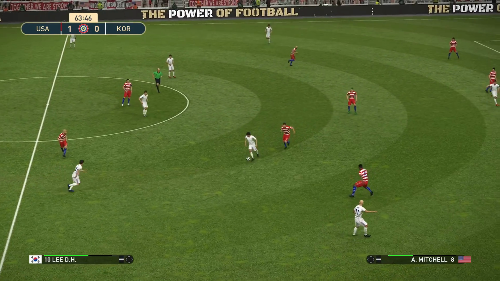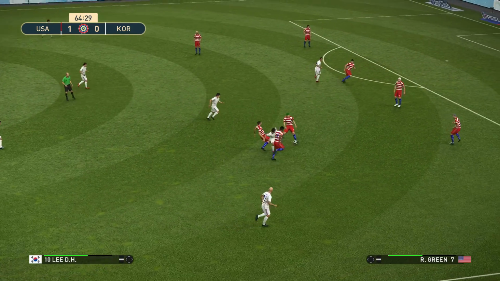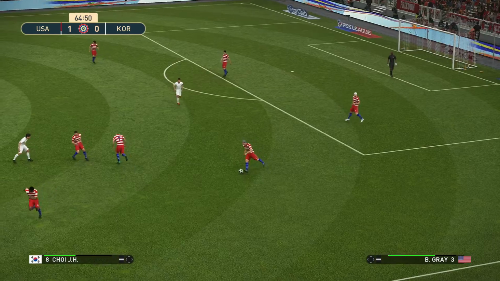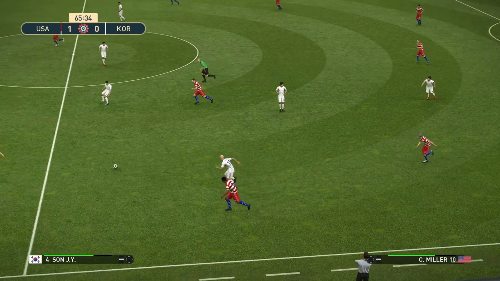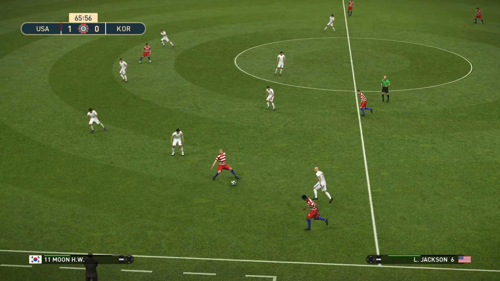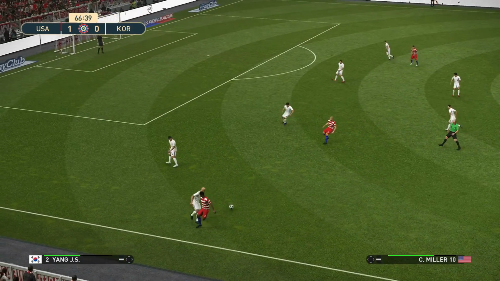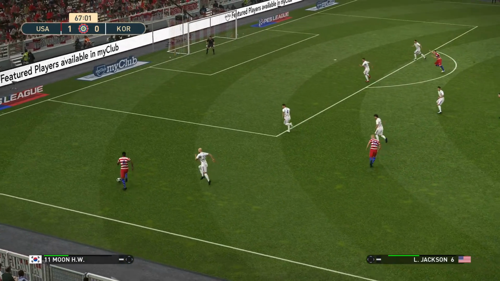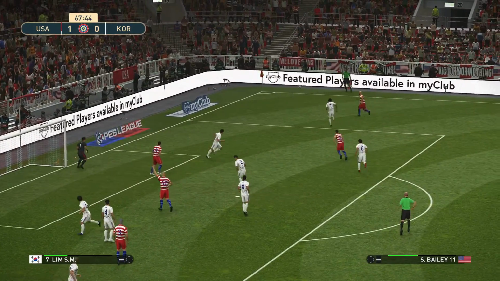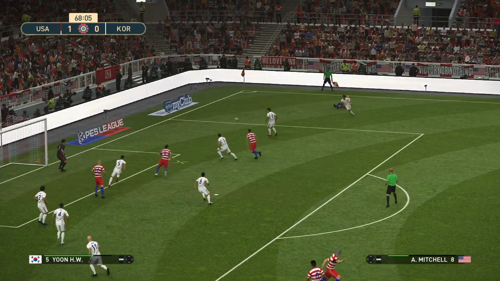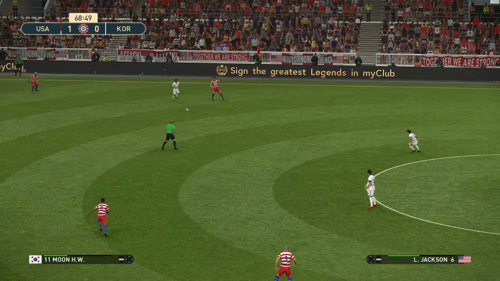Yang, Lee, Moon, Gray, Jackson, back to Gray, Jackson again, Miller, and he plays it out to Jackson once more. Jackson with a cross, and it's headed clear. Fall to Bailey. Bailey gets the cross in, and once more Korea get it away.